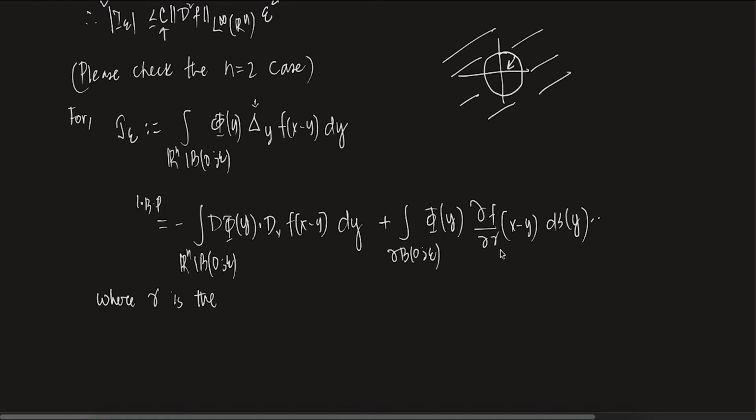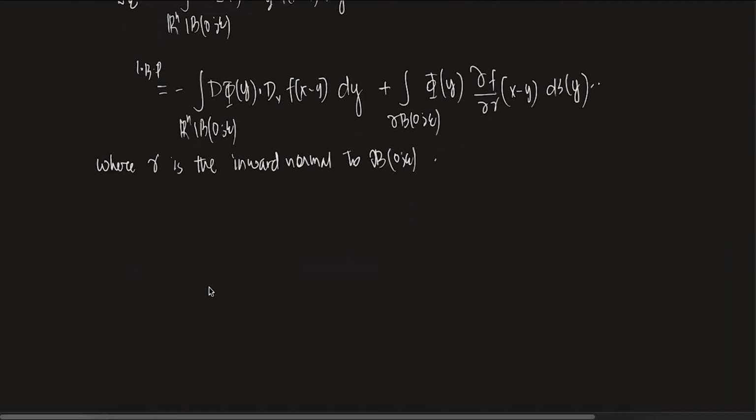The domain is outside the ball, so the outward normal is basically inside the ball. So gamma is the inward normal to the ball B0 epsilon, the normal to the boundary of the ball. Clear? Okay.